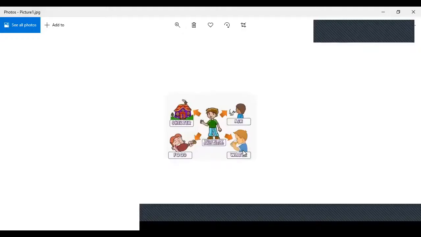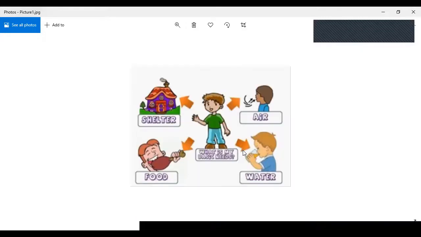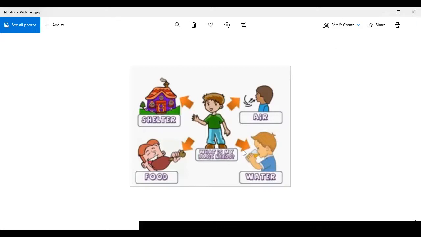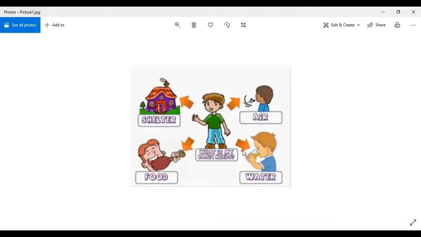So see in this picture, it shows my basic needs. Now he has included four things in basic needs, which are air, water, food, and shelter. Now basic means something which you require on every basis, right? Which are the basics of your life, your lifestyle, but the survival needs are what you need for survival. Now there is a difference between the basic and survival as well.